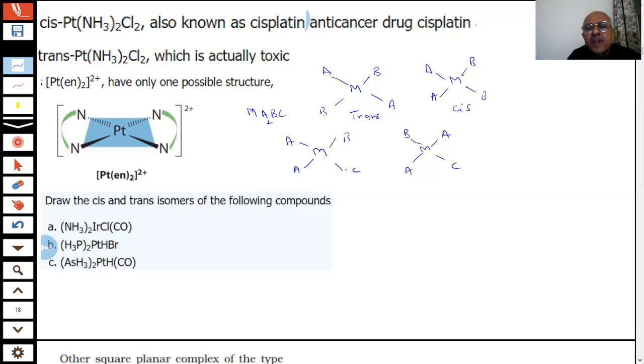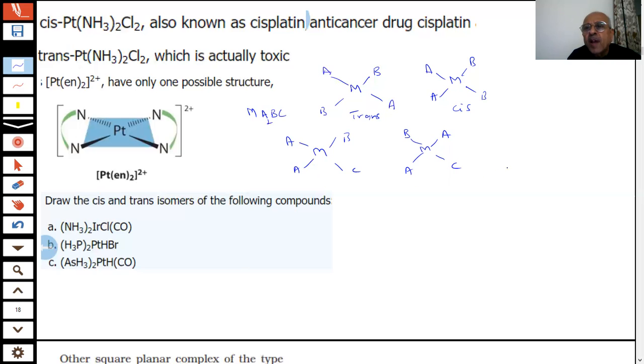In such cases, B and C are on the same side. If I put A, I can put C here, will be the same. If I change C to B, what will happen? It will still be the same because they are the same things. What else I can do? What else I can make, student? Here you have only this.